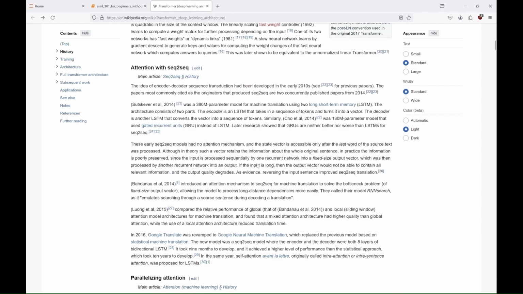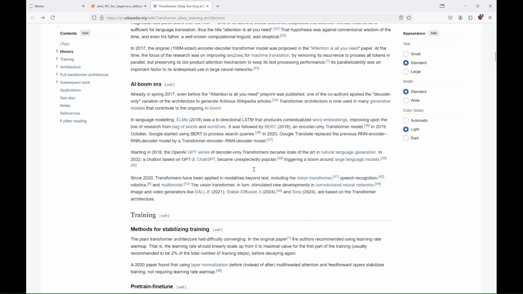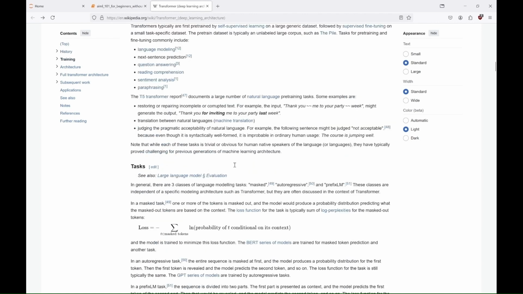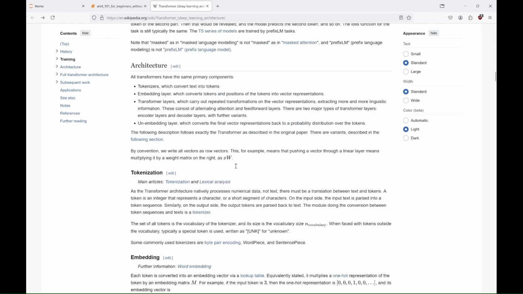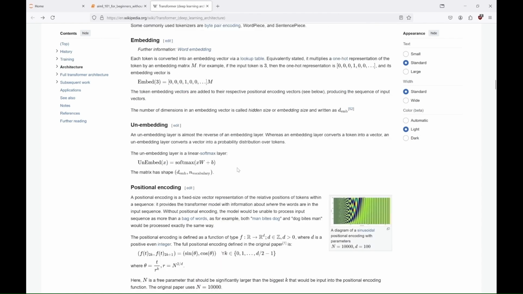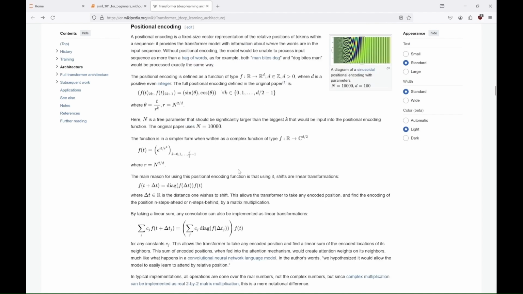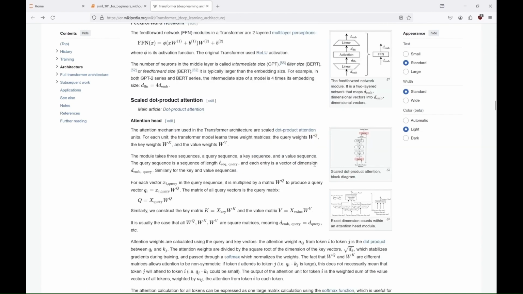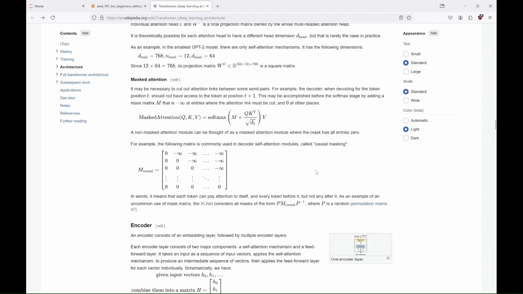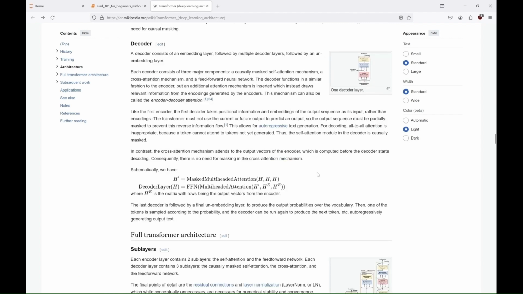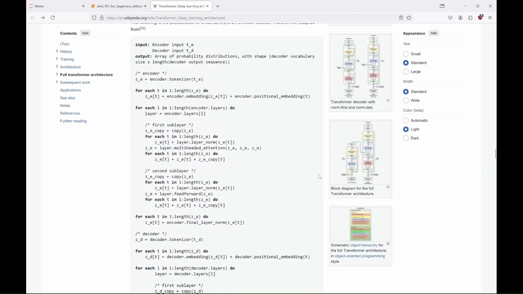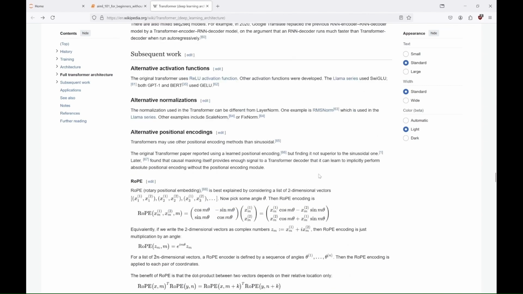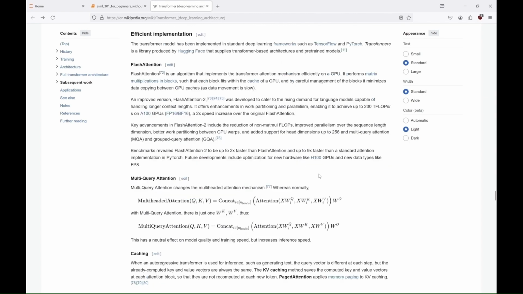The architecture is composed of an encoder-decoder structure, where the encoder processes input data and the decoder generates output, allowing for parallel processing and faster, more efficient training. This parallelization enables transformers to handle longer sequences and large datasets, making them significantly more efficient and scalable for tasks like machine translation, text generation, and language modeling. Transformers have become foundational in AI, driving advancements not only in NLP but also in computer vision and multimodal learning. They are crucial in state-of-the-art models like BERT, GPT, Claude, and other LLMs, which have set new benchmarks in contextual understanding and generation.